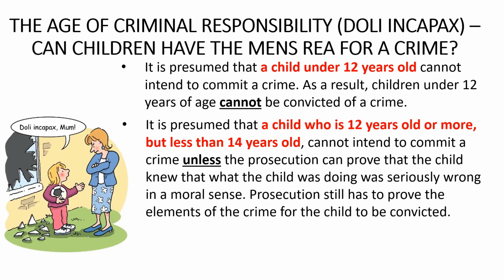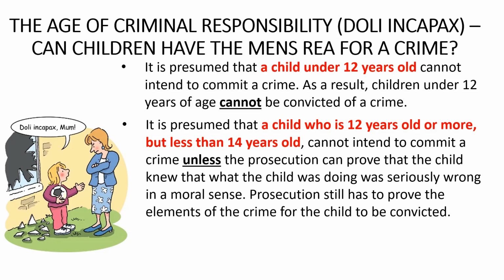If the prosecution can do this, then for the child to be convicted of the offence, that is, found guilty of the crime, the prosecution still has to prove beyond reasonable doubt the actus reus and the mens rea, that is, that the child did the act constituting the offence and did that act with the state of mind that is necessary for the offence.